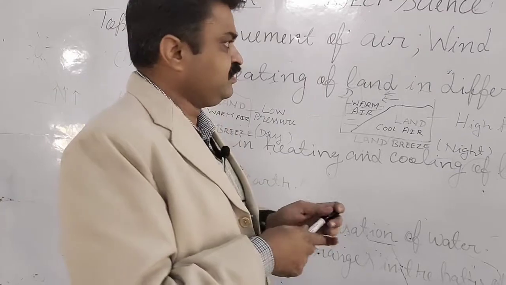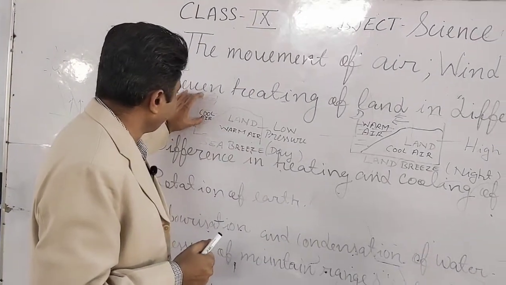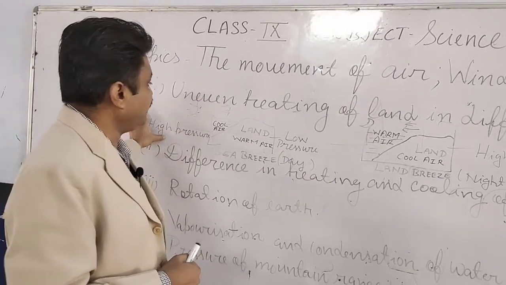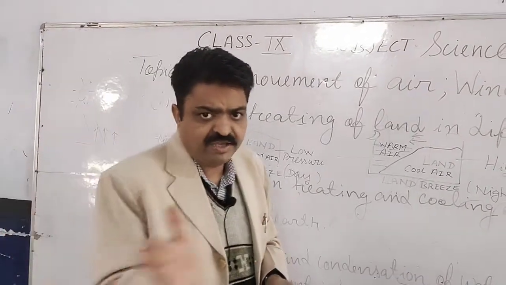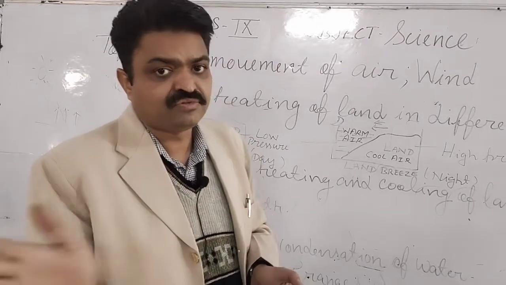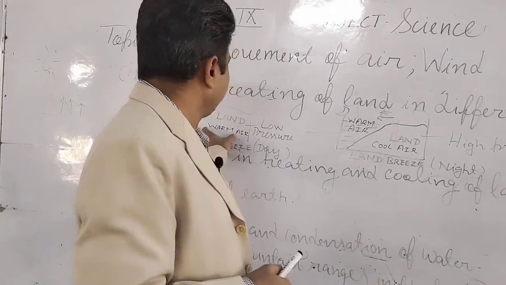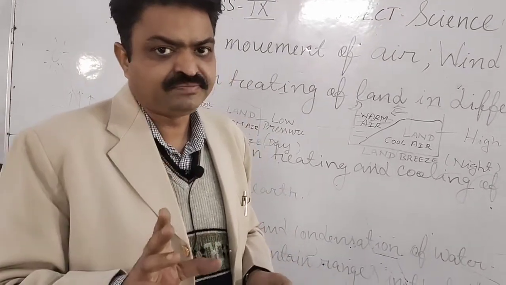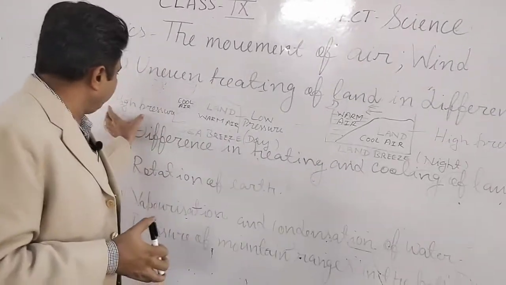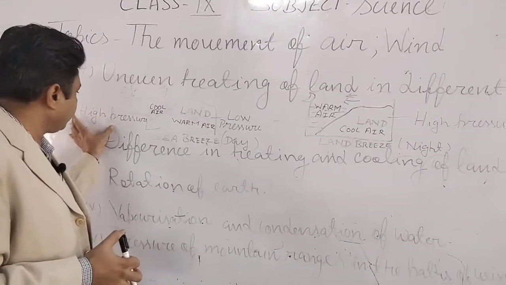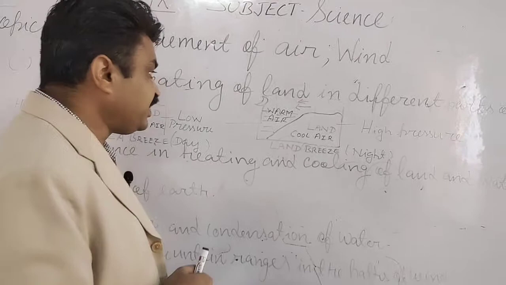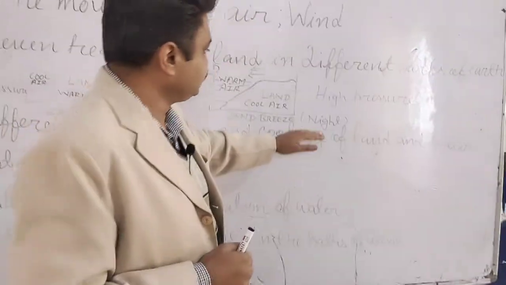And in this, student, the air that is found just above the sea has the high pressure. So from the high pressure, that air moves towards the land from the sea. That's why it is known as sea breeze. Means the air moves from high pressure to low pressure towards the land in the sea breeze during the day. But in the night, it moves just opposite.